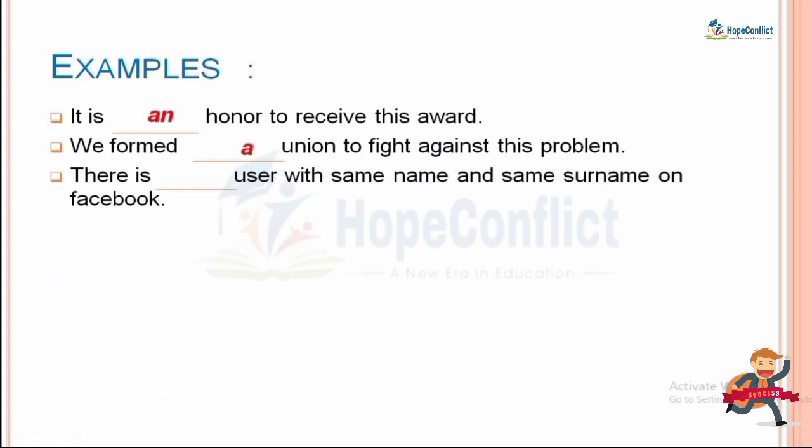There is dash user with the same name and same surname on Facebook. So we will use here the article a. Why? Because from user, which sound is coming? When we say user, the sound of y from user comes. So because of this we have used here a, not an. Many of the students make mistakes in this, so please take this seriously and understand this point. Okay, let's take the next example.